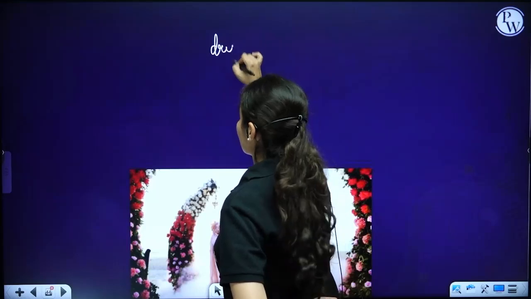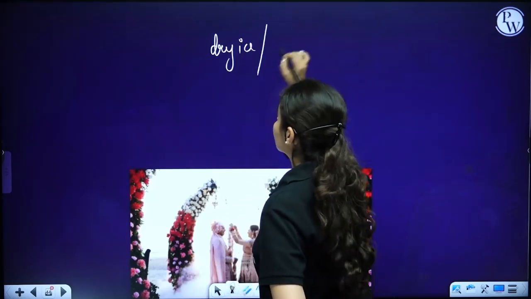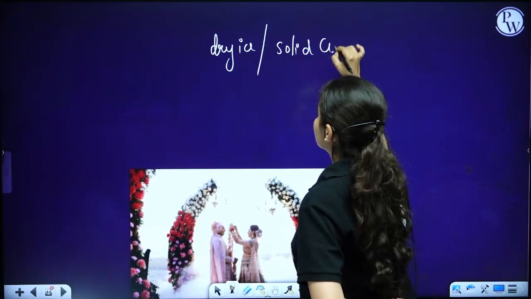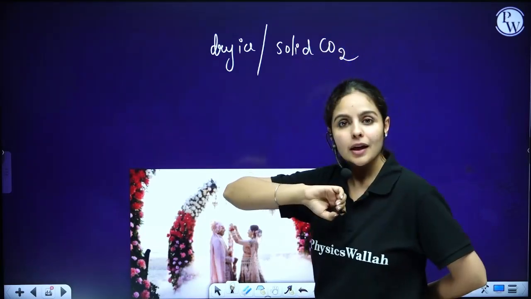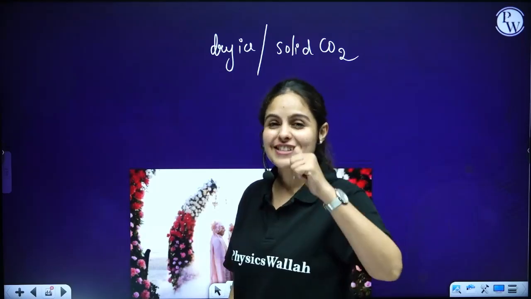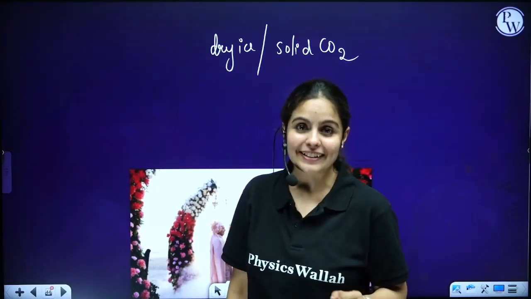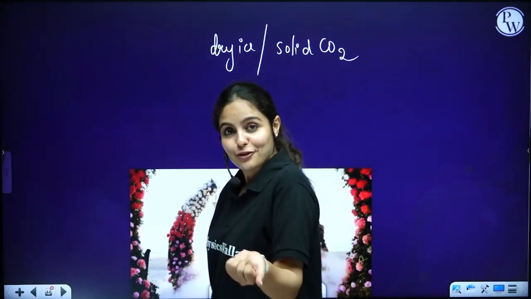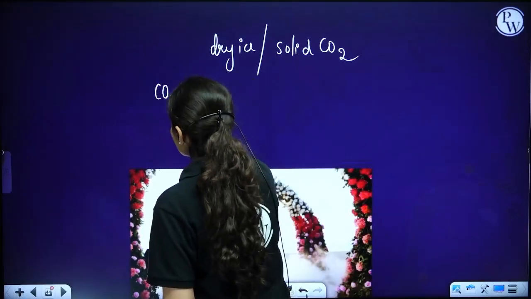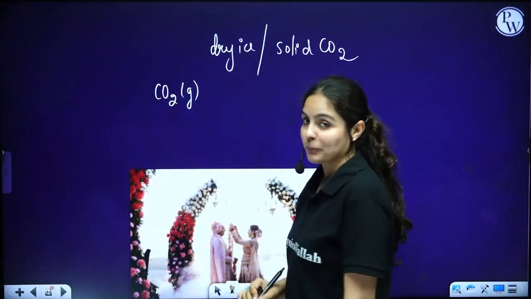As you see in this beautiful image, the smoke is because of dry ice. What is dry ice? Dry ice is none other than solid carbon dioxide. Now you must be thinking, ma'am, carbon dioxide is gaseous. It's always in gas state. Yes, you're right. Carbon dioxide is originally present in gaseous form.